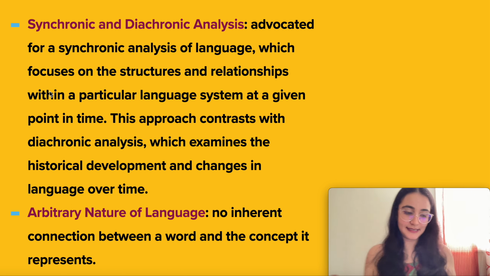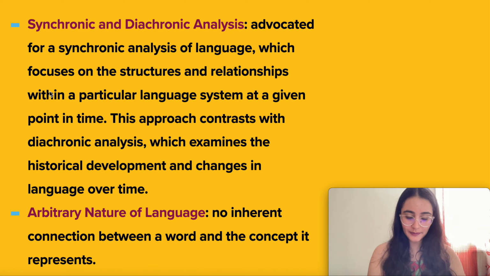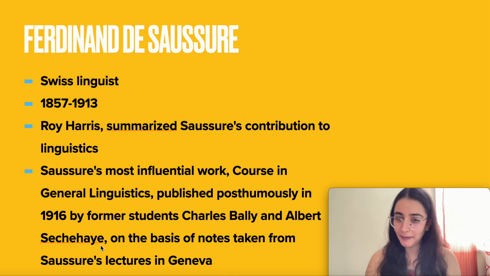Let's quickly revise from the book. A Course in General Linguistics, English translation 1959. Translator Roy Harris, and who worked on it, Charles Bailey and Albert Sechehaye. Based on the lectures delivered by Saussure in Geneva.